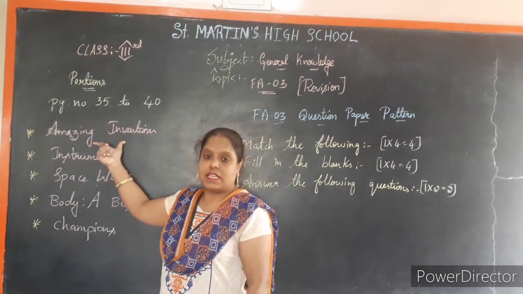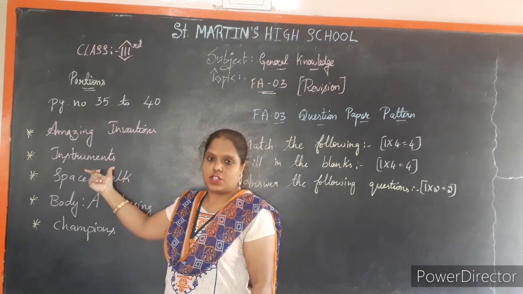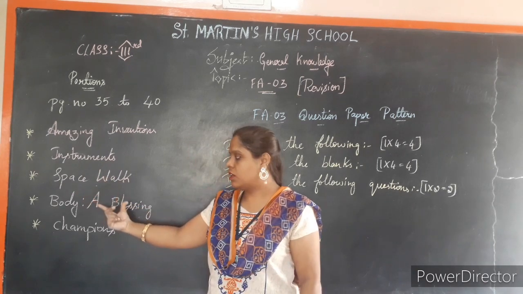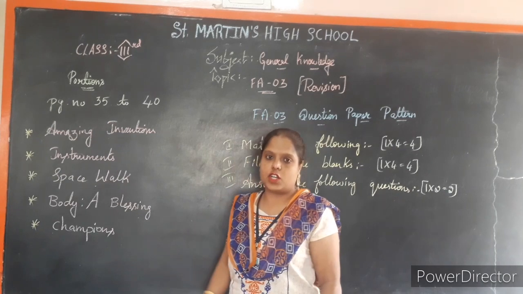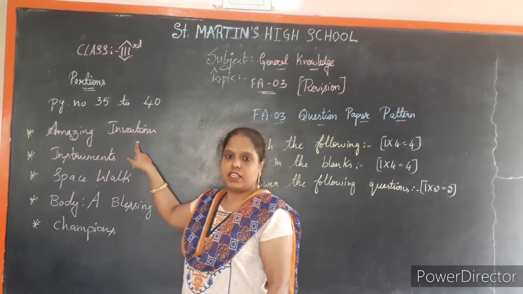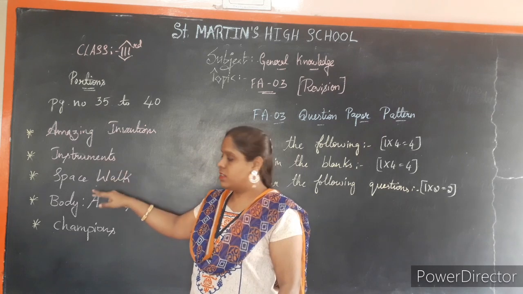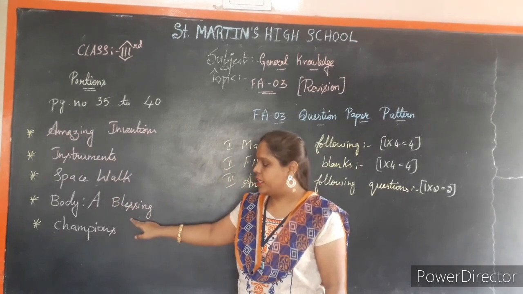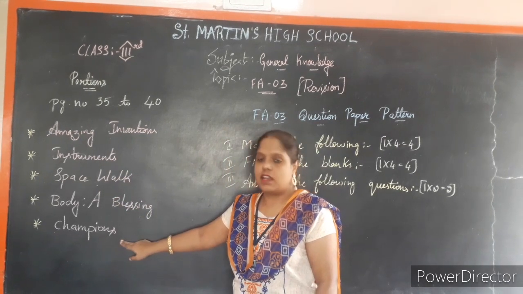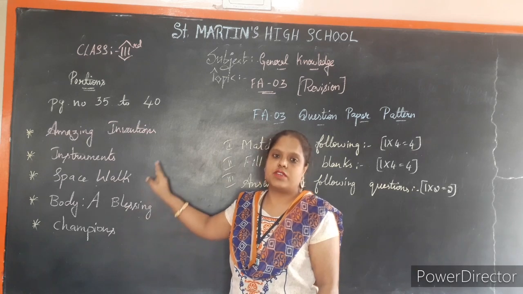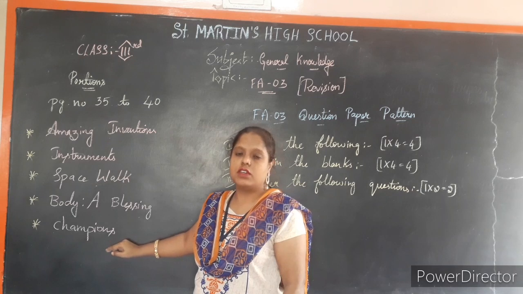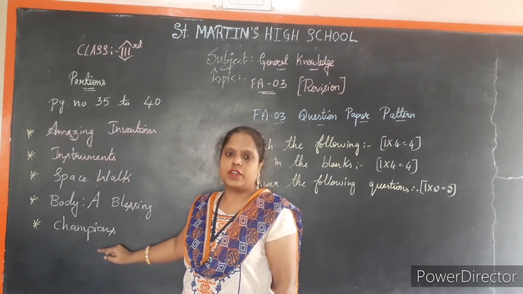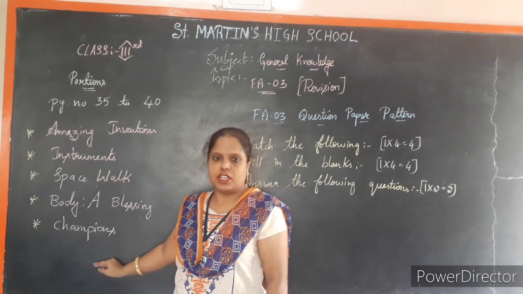First one is amazing inventions and instruments, spacewalk and body, blessing, champions. And read it out again, children. Amazing inventions, instruments, spacewalk, body, blessings. Last one, champions. Today we are going to revise about these topics. This is our FA3 portion, children. We are going to revise about today's revision class.